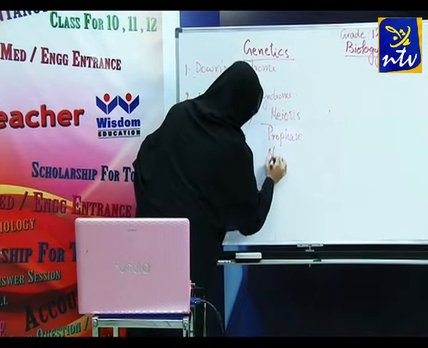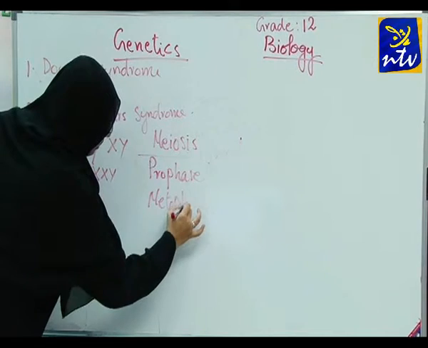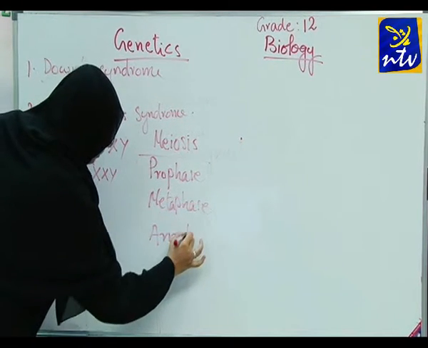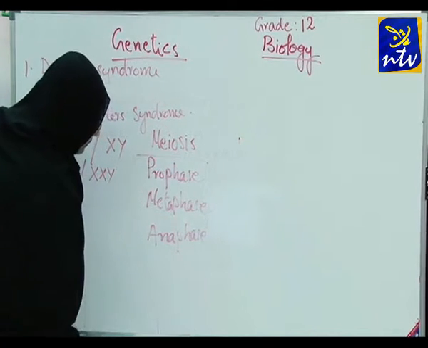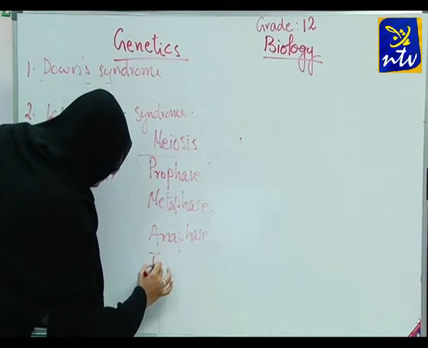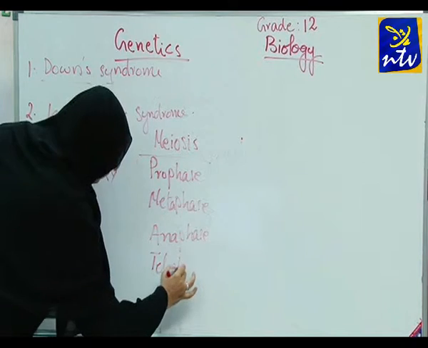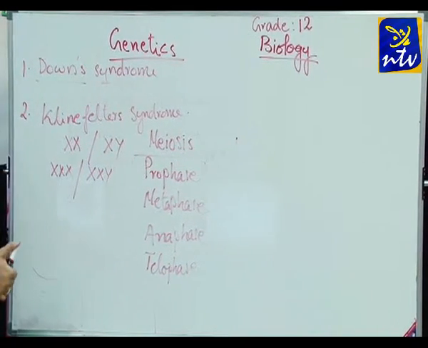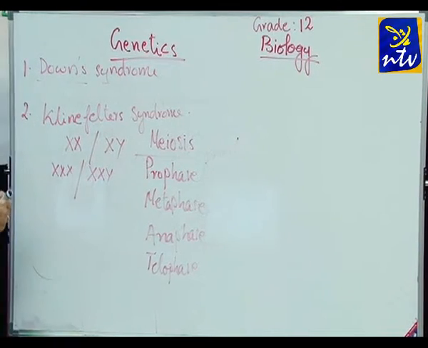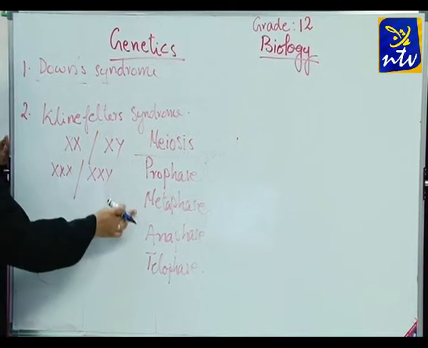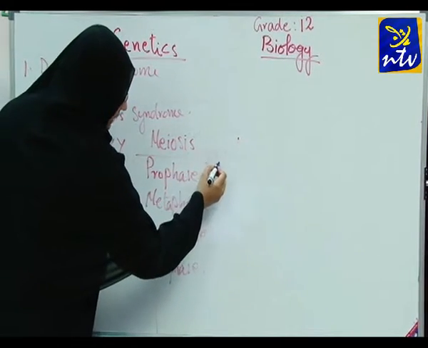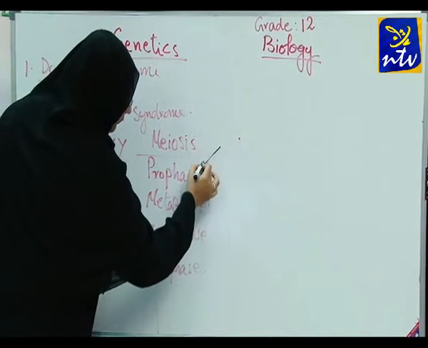These stages are prophase, metaphase, anaphase and telophase. So there are mainly 4 phases in meiotic cell division.